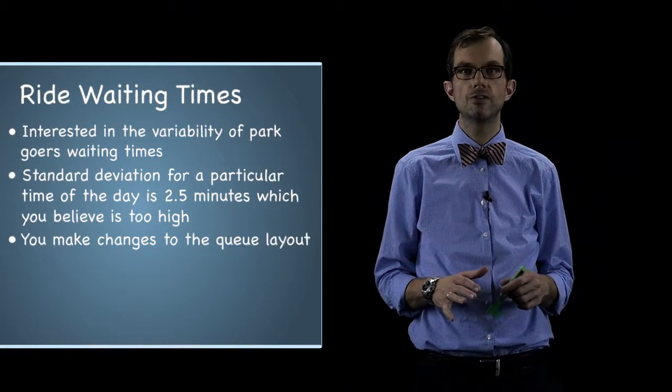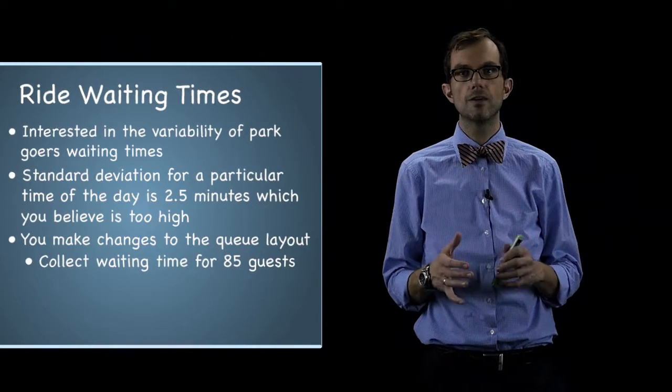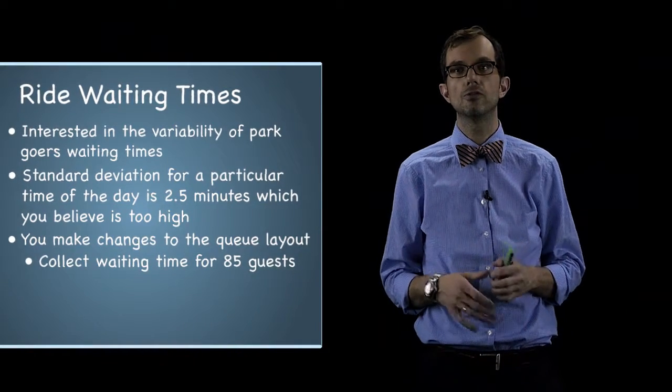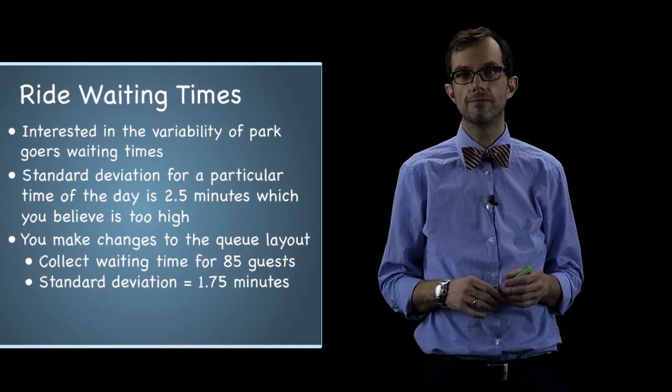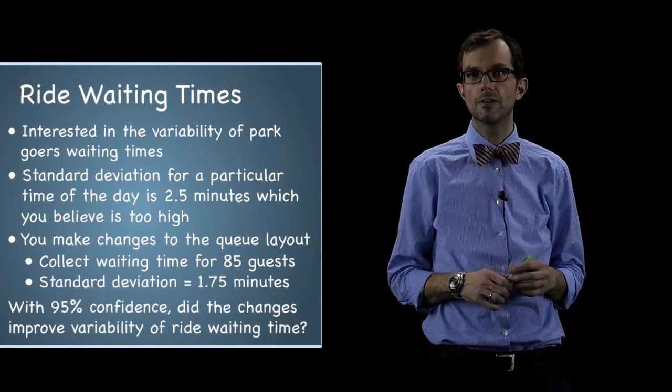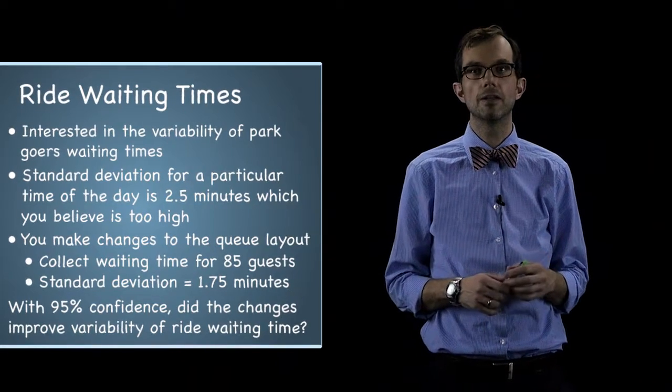You make a few changes to the queue layout, and then you collect the waiting time of 85 randomly chosen parkgoers and find the standard deviation to then be 1.75. With 95% confidence, did the changes improve the variability of waiting time for the ride?